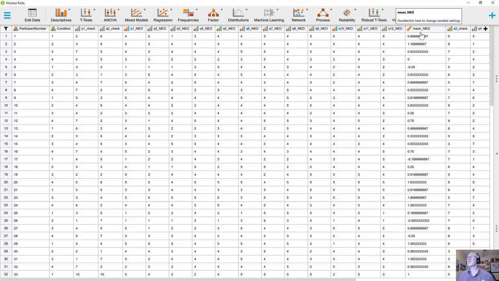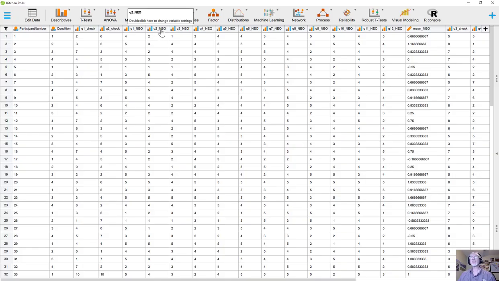Over here, they've taken the average of those, and for some reason, they subtracted 3 from that average. Each of these items has a range of responses from 1 to 5, where strongly disagree would be 1 and strongly agree would be 5.